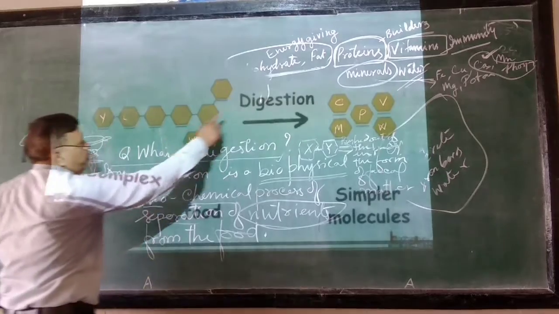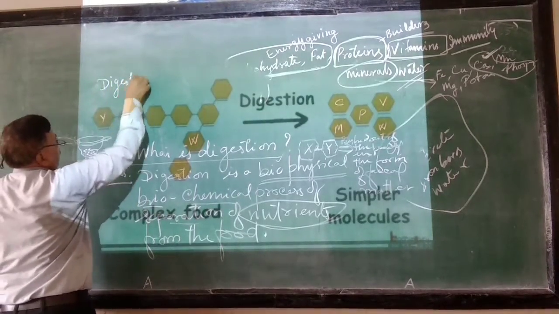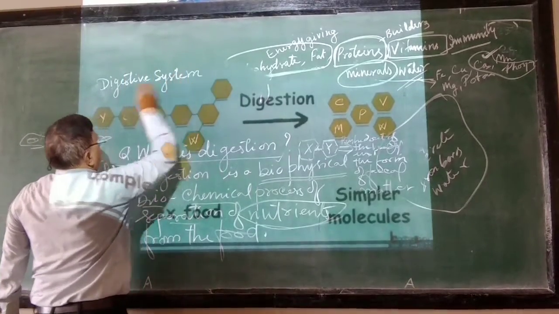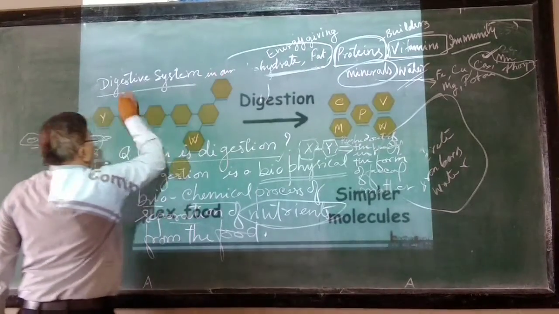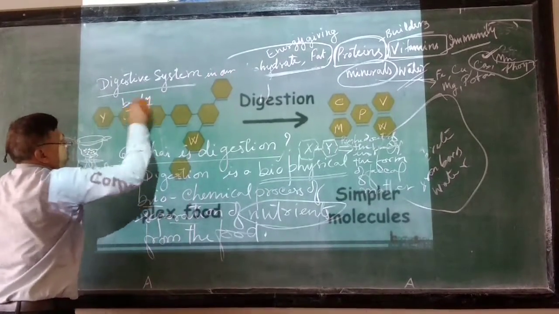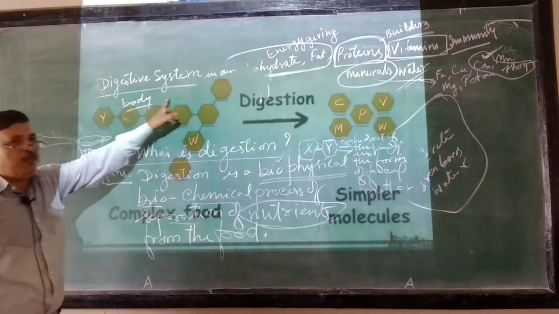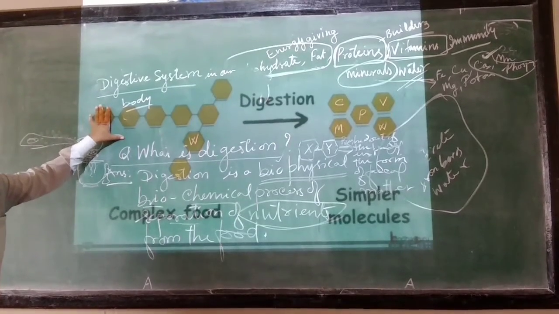Similarly, who carries out this process of digestion? It is the digestive system in our body. So my dear students, remember, this digestive system includes many organs. We'll talk about this in the next video.